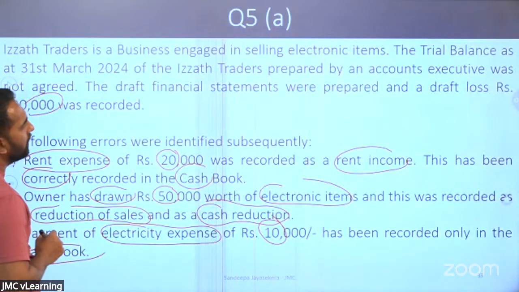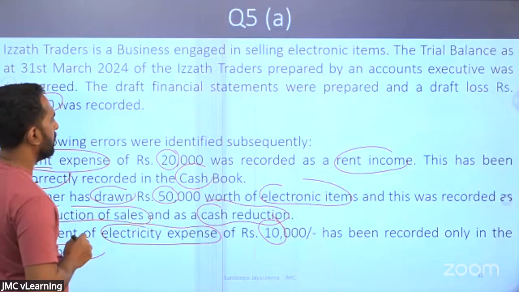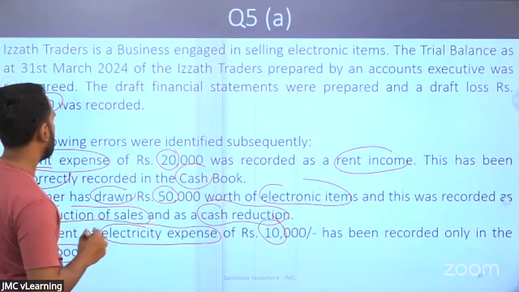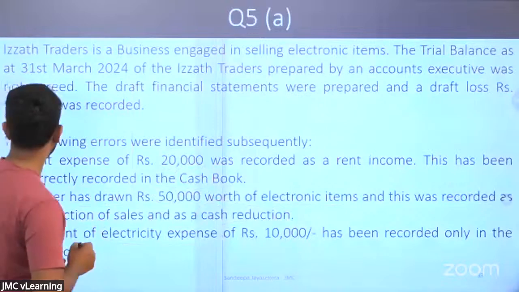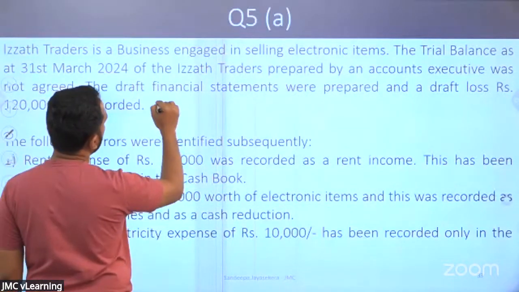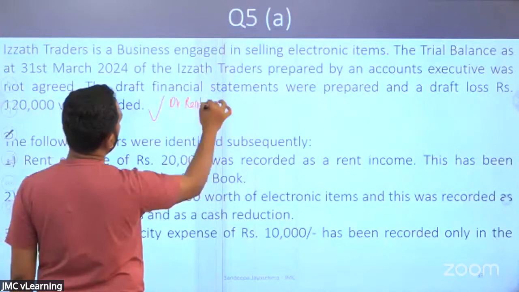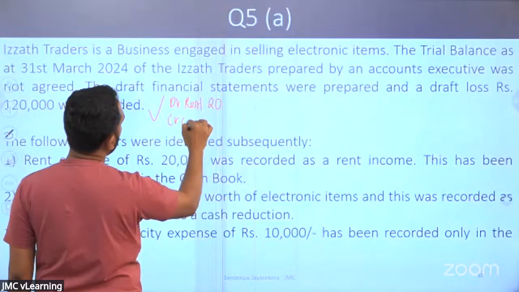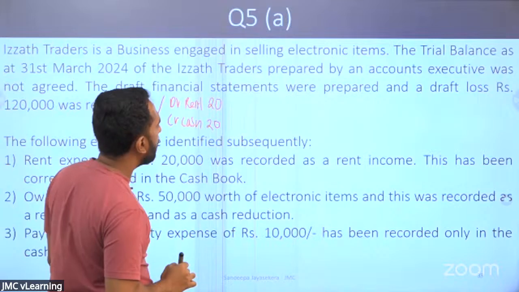Right. Look at the first one. Rent expense of 20,000 recognized as rent income, but this has been correctly recorded in the cash book. Now look here, Lamai, this is a rent expense, no? Ideally, how should you record the correct entry? Debited to rent expense 20, credited to cash 20. But it has been recorded as a rent income.